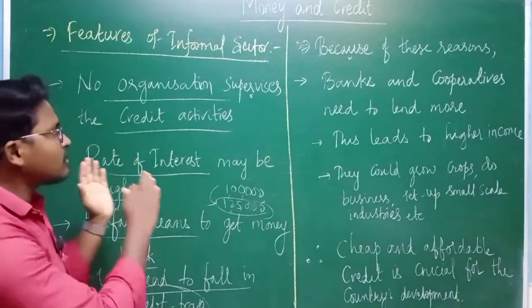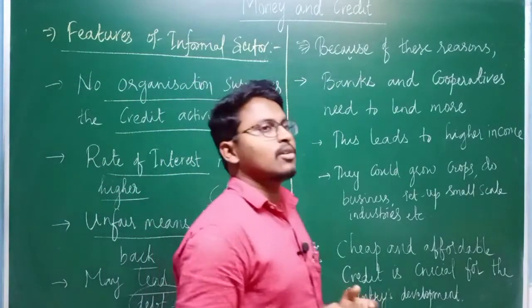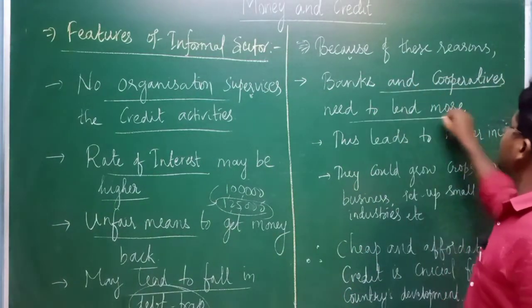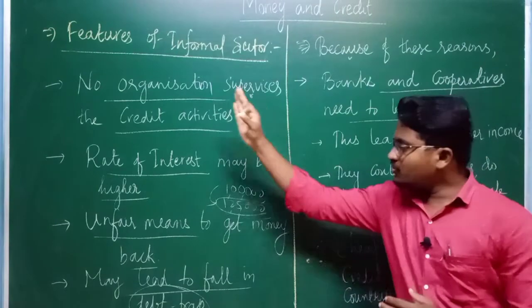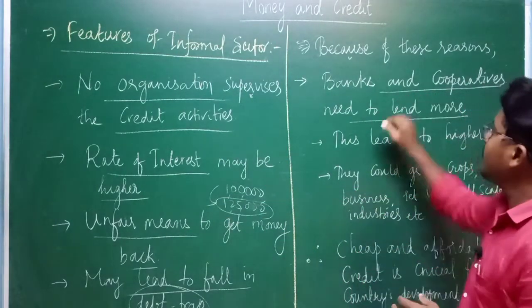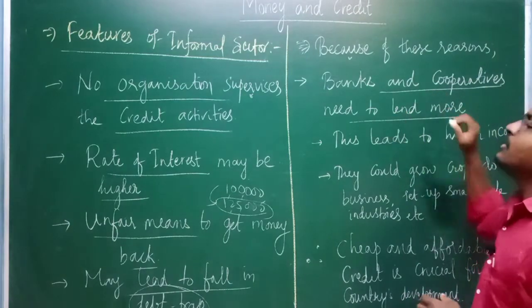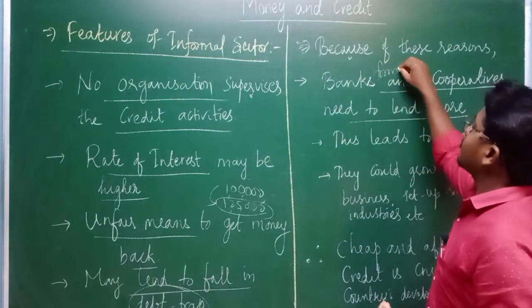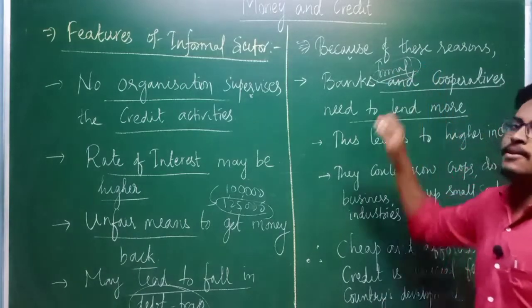So because of all these reasons, what is the solution? What must be done is that banks and cooperatives need to lend more. If you want to find a solution for these problems, the first and very important thing is that banks and cooperatives need to lend more. That means what they are saying is that the formal source of credit should be increased in the country.